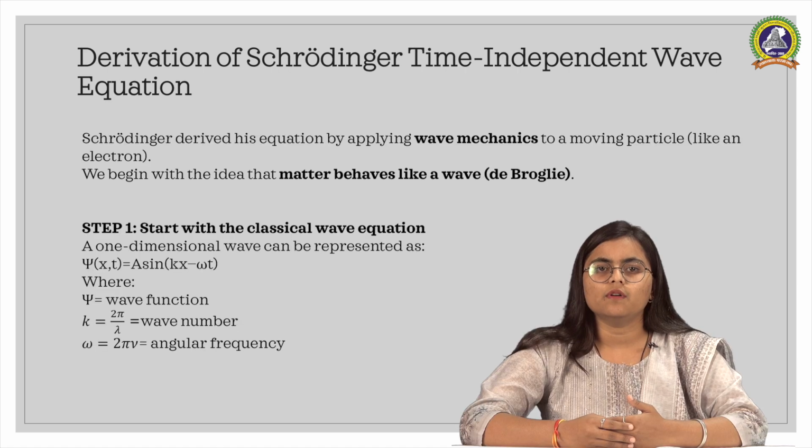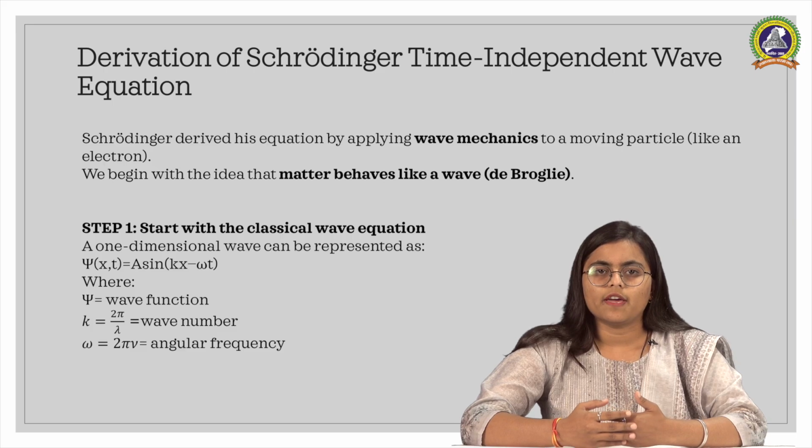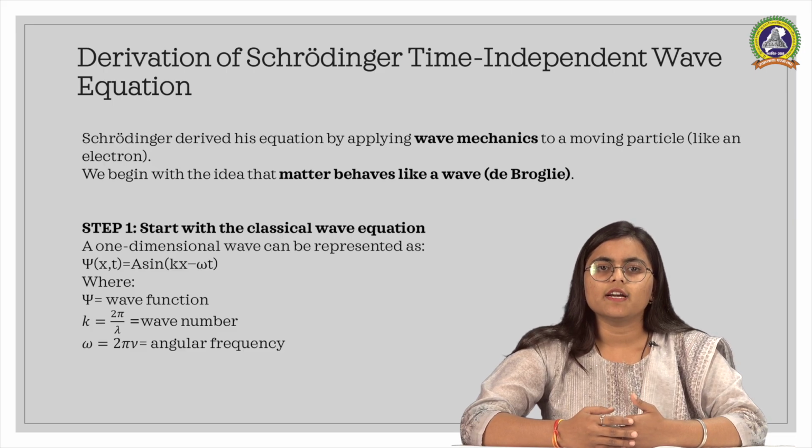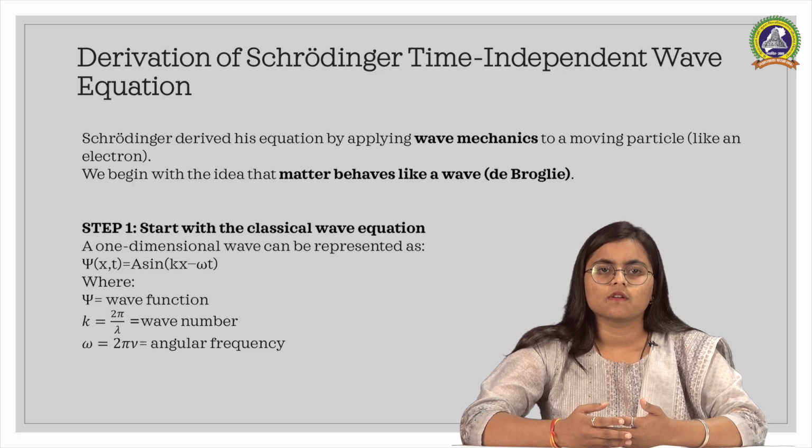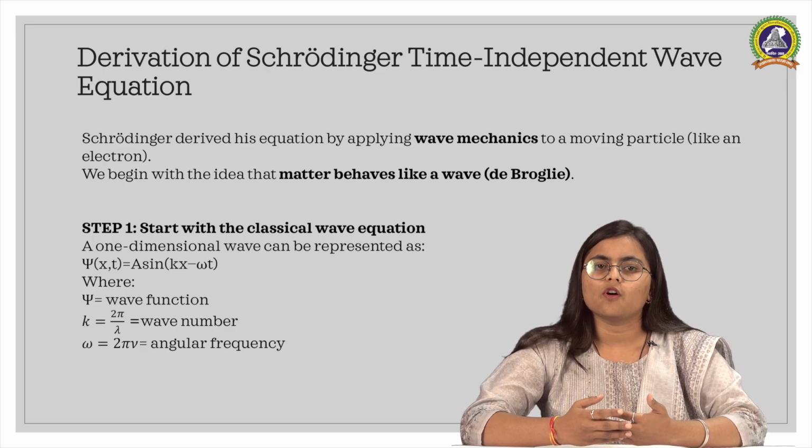Now we know about Schrodinger wave equation. The Schrodinger wave equation is a fundamental equation in quantum mechanics. It describes how the wave function of an electron behaves. Solving the equation gives us quantized energy levels and atomic orbitals.